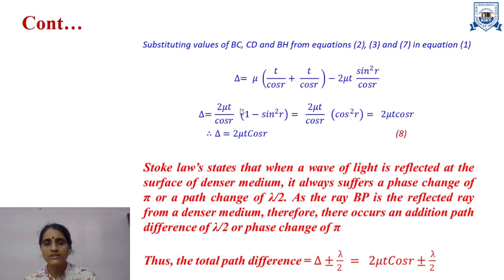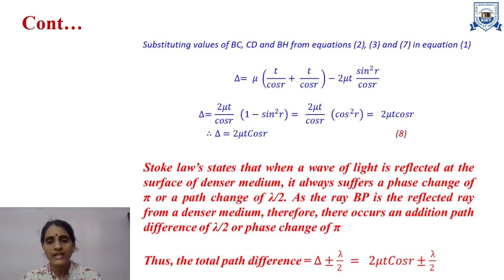So the parameter which is left inside the bracket is 1 minus sin square r, and 1 minus sin square r is nothing but cos square r. So in the numerator I have the term cos square r, and in the denominator I have the term cos r. So one cos r term gets cancelled out. So the final path difference I get over here is 2 mu t cos r. That is my final equation number 8.